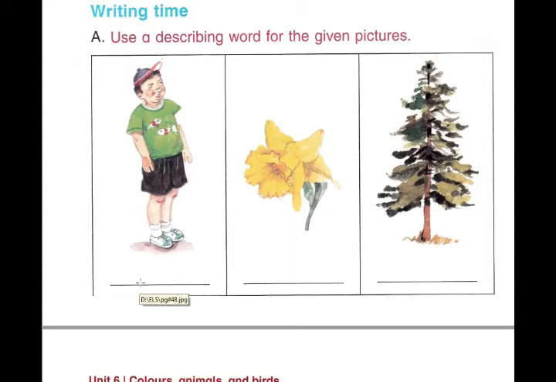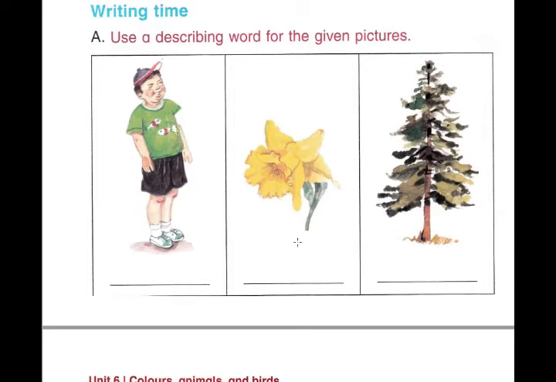A space, one finger space रखेंगे, फिर लिखेंगे FAT fat and BOY boy, a fat boy. Fat is the describing word.